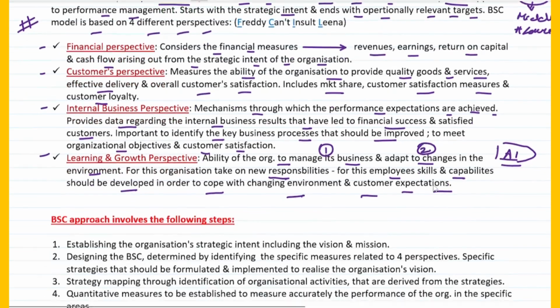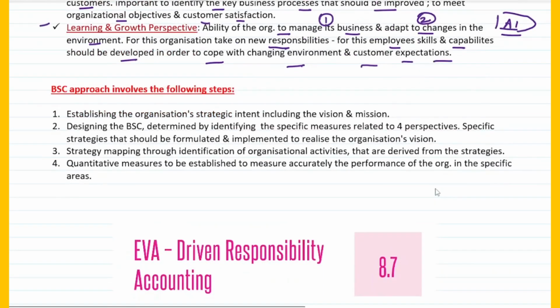Fine. Okay, moving on. Last part of the topic, it talks about the BSc approach involves following steps. So basically when you talk about balanced scorecard, there are certain steps involved. Let's have a look at that. First of all, establishing the organization's strategic intent, including the vision and mission. That's something we have already discussed. So the first thing that an organization needs to do is to establish a strategic intent, which includes both vision and mission.